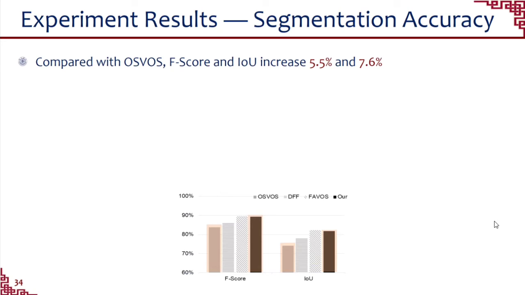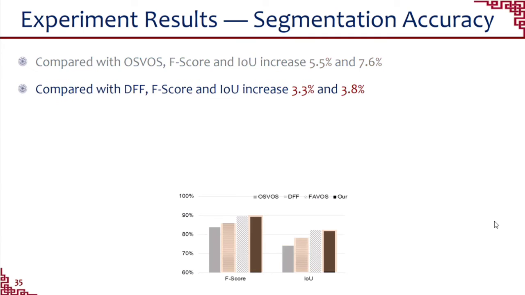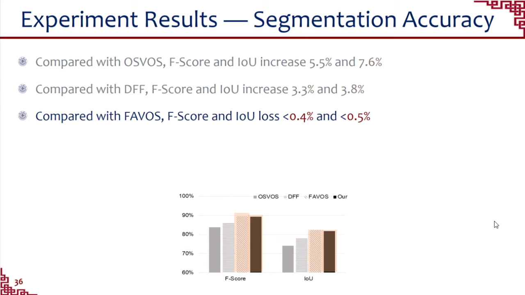Compared with others, VR-DANN increased F-score and IOU by 5.5% and 7.6%. Compared with DFF, F-score and IOU increased 3.3 and 3.8%. And compared with FAVOS, F-score and IOU only decreased less than 0.4 and 0.5%.